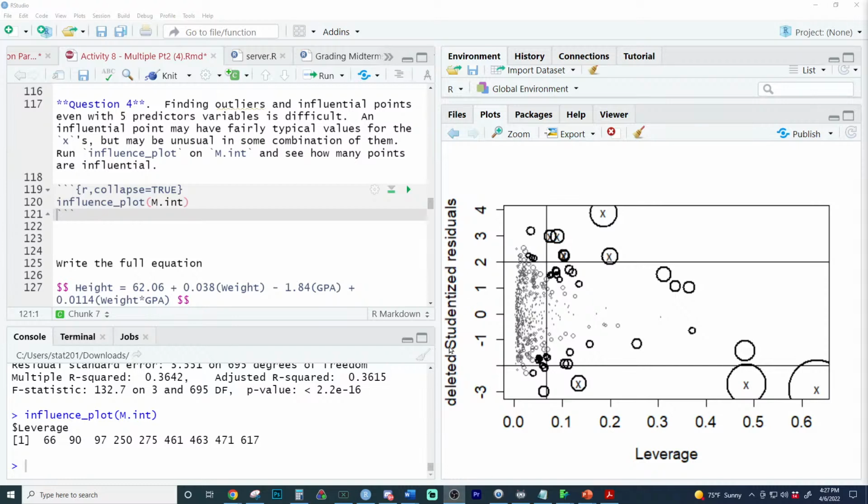The deleted studentized residual, in basic terms, is a measure of how far something is from the model. Great job, Sierra. So these points right here are a lot further from the model. Please review the notes: deleted means the point is removed from influencing the model, studentized means it's been standardized, and residual means we find its distance. It is kind of a residual, a very special kind of residual, so don't just say it's a residual, but it is a type of residual. This is how much the model misses it by, calculated in a very specific way.